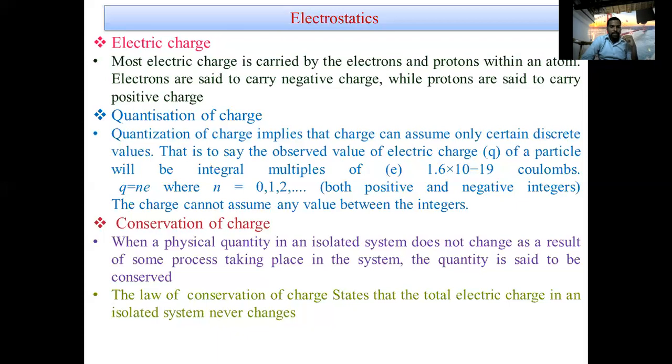That's why there is no creation of the charge, there is no destruction of the charge.